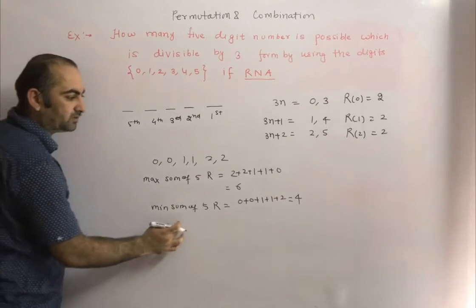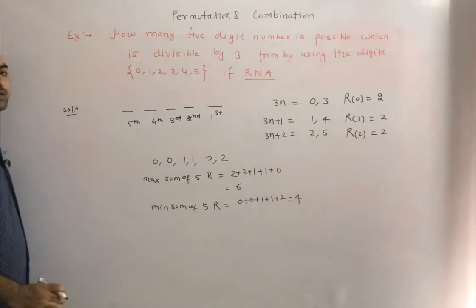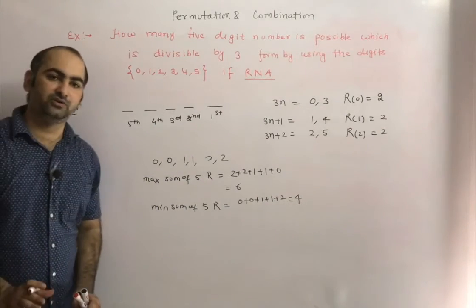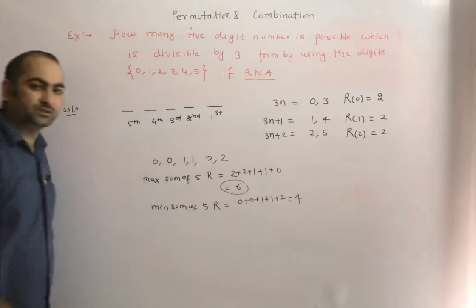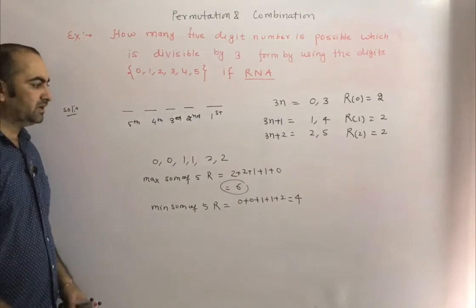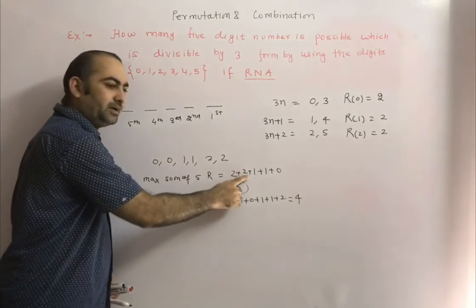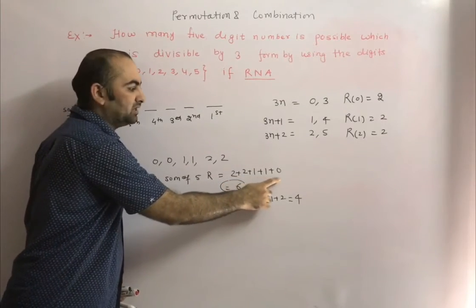Okay. And minimum is what? 4. Okay. And we want that sum of remainder should be what? Divisible by 3. So only possible sum should be what? 6. Okay. That means we have to write what? Remainder 2 plus remainder 2 plus remainder 1 plus remainder 1 plus remainder 0.